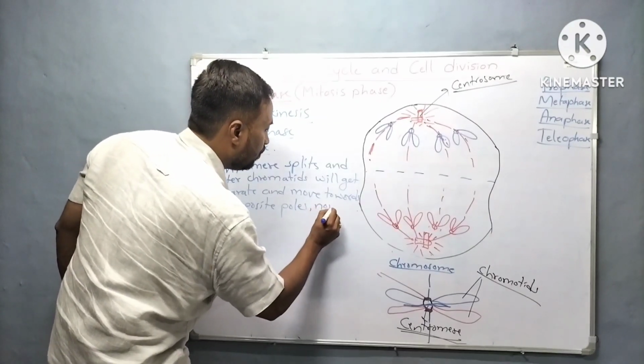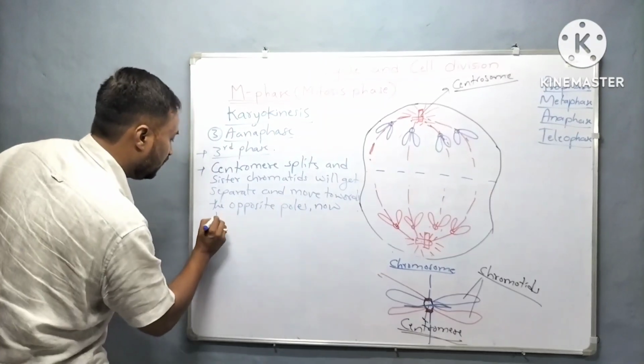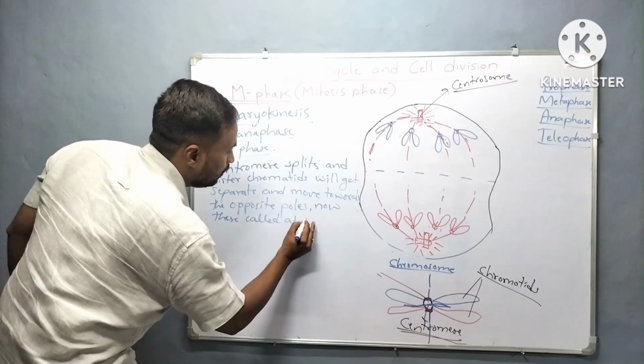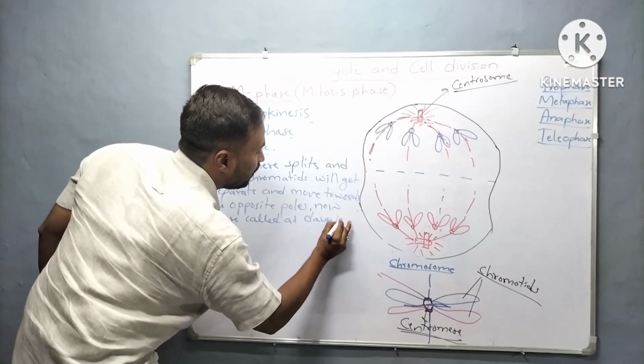Now they are called daughter chromatids.